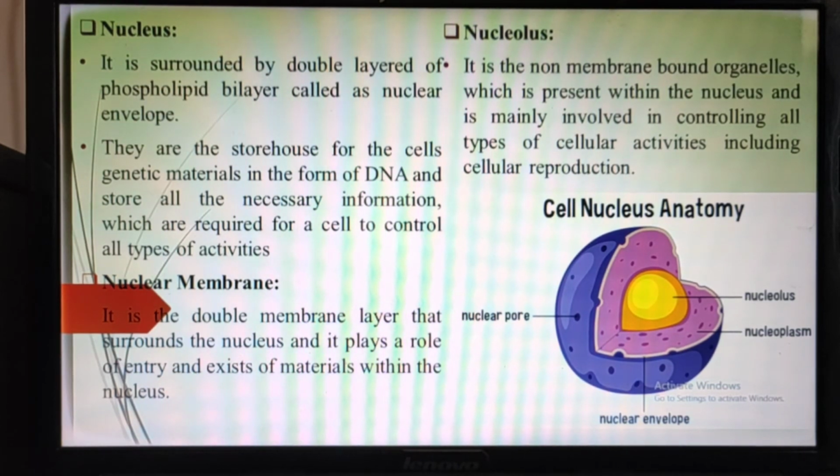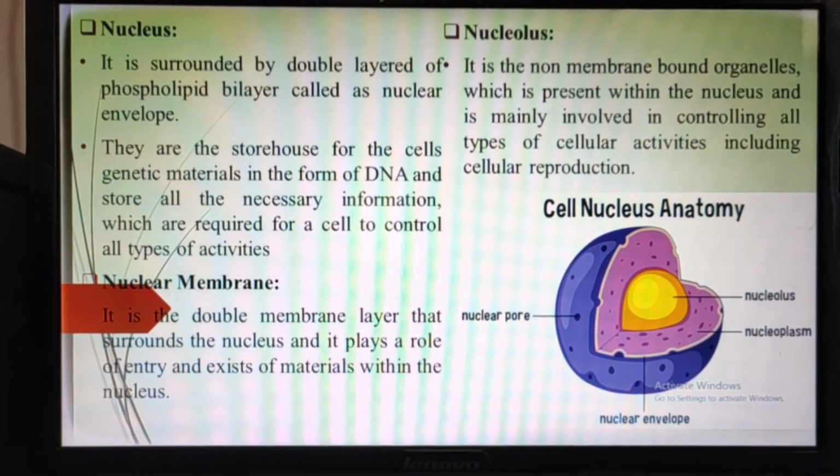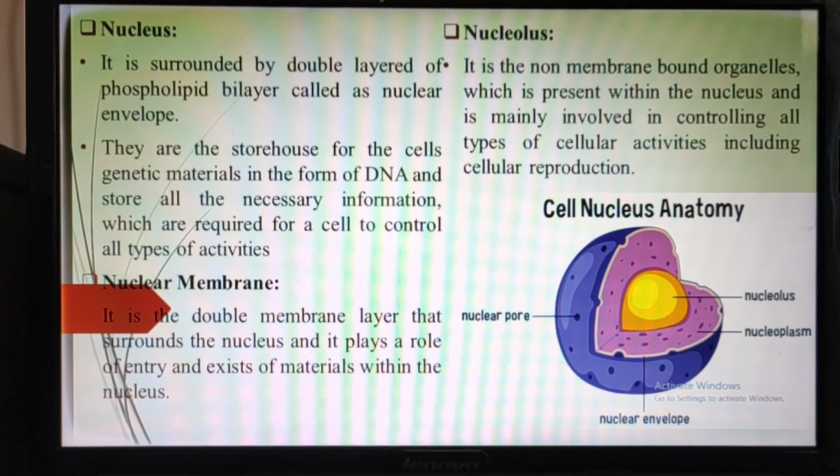So the main functions of this nucleus: it has genetic material, we already know that. This genetic information has an important role, that is heredity and variation. We already know that we look like our father and mother. Why is it like that? That is heredity and variation. Because of heredity we look like our parents, like our mother or a brother.